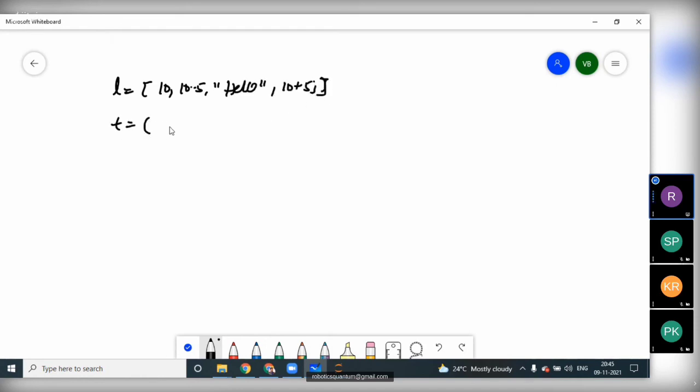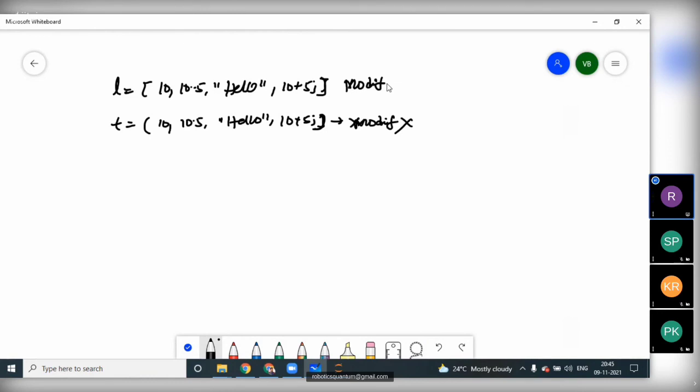When you take a tuple, which is enclosed between parentheses, duplicates are also allowed and heterogeneous objects are allowed, but modification is not possible. We cannot modify a tuple. Here in the list, modification is possible.